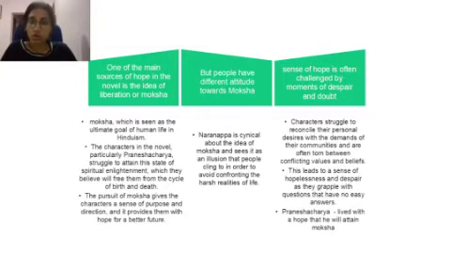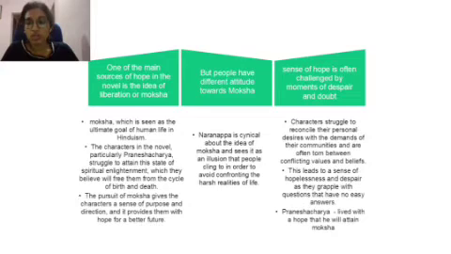But the novel also shows how people have different attitudes towards moksha. Naranaka is cynical about the idea of moksha and sees it as an illusion that people cling to in order to avoid confronting the harsh realities of life. He is the best example to show how people have different attitudes towards moksha. Not all people hope in moksha, or live their lives in such a way that they are fit to attain moksha. Naranaka was not very much concerned about moksha and other stuff. He was a kind of person who followed his heart. He was not bothered about moksha.